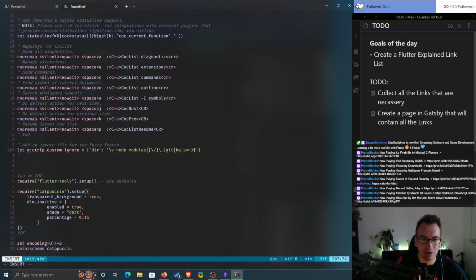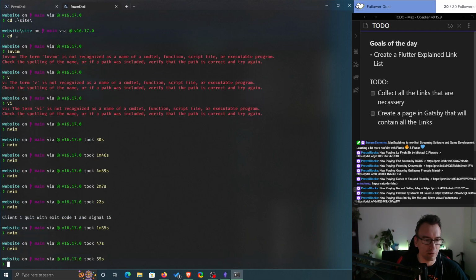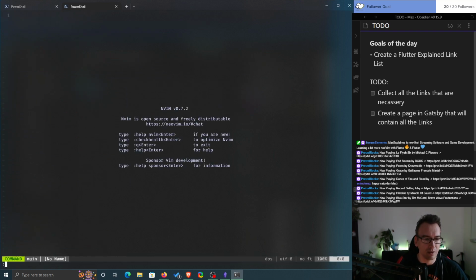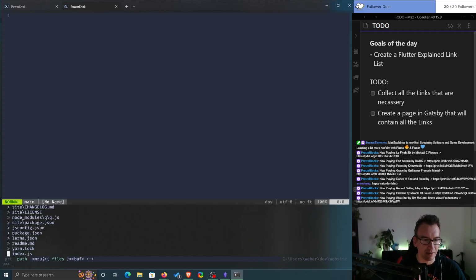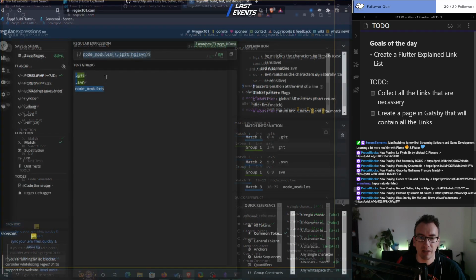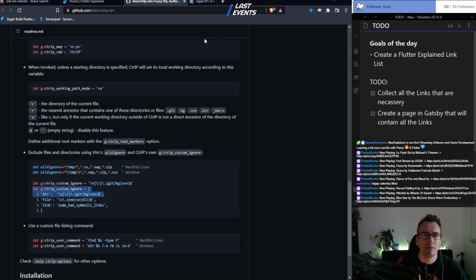So what I will do is I just ignore it for now, and we keep the node modules folder inside, and whenever I have the chance, I will come back to it. But still, Control P should work. It just takes a longer time. Yeah, so 7,000 files need to be indexed. That's always a problem. But finally we are here. And the good thing is, once it is loaded, it should be pretty fast.